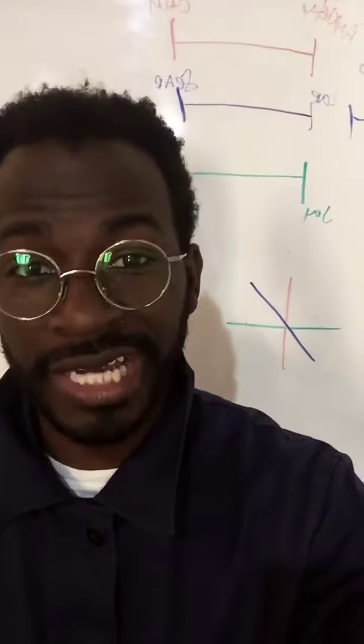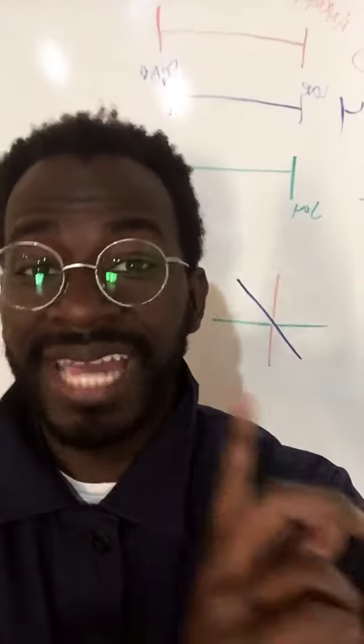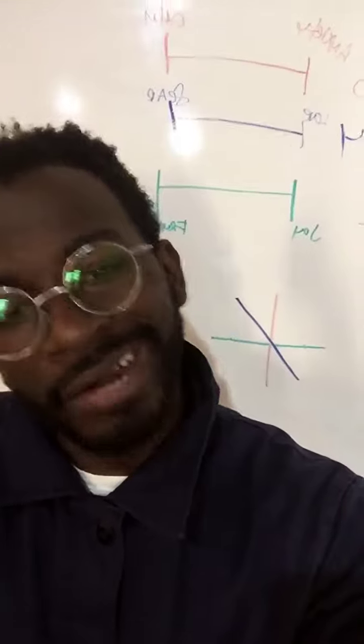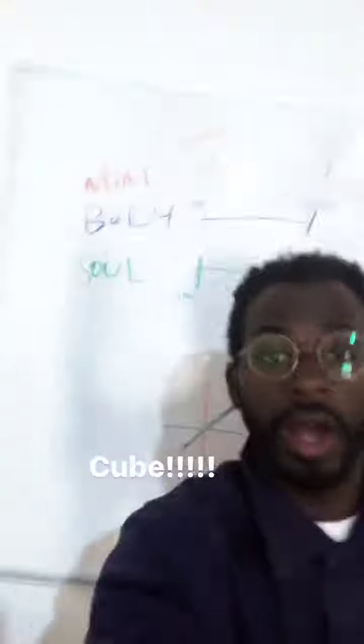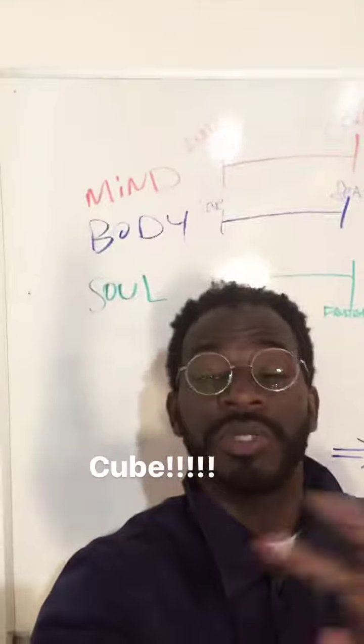I digress. Let me catch you guys back up. So what I did is I took those three lines, put them on a center axis. On either side of those lines is a side. They're kind of like the sides of ourself. It's like a different side of myself that I show when I'm angry. You get it, right? So these are the sides. Okay, we got mind, body, and soul represented by three lines with two sides each hovering around a single axis.